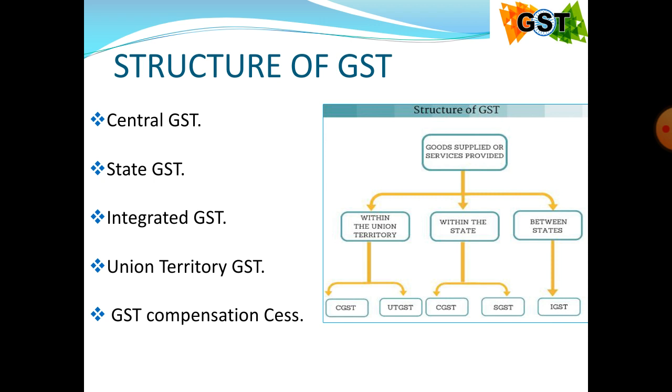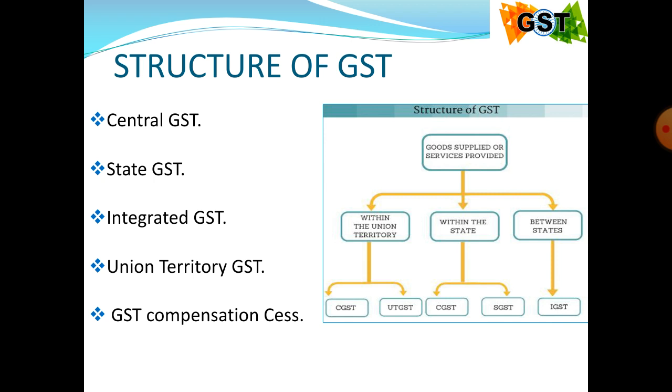On behalf of union territories, the UTGST Act is passed by the Government of India, because the ultimate power over union territories is held by the Union Government of India. On that background, state GST is considered as the indirect tax levied on intrastate supplies of goods, services, or both.